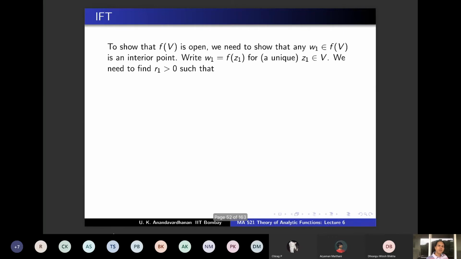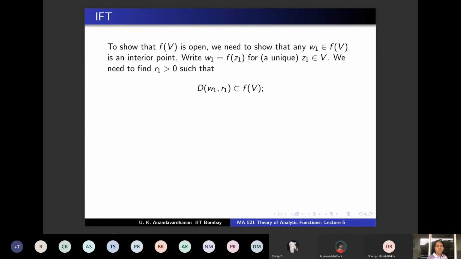And we have to show that there is some R1 such that the open disk of radius R1 around W1, D(W1, R1), is contained in f of V. W1 was arbitrary, so this shows that all points are interior points, establishing that f of V is open. So this is what we have to show. Given W1, I have to choose an R1 so that this disk around W1 with radius R1 is contained in f of V. That will finish the proof.